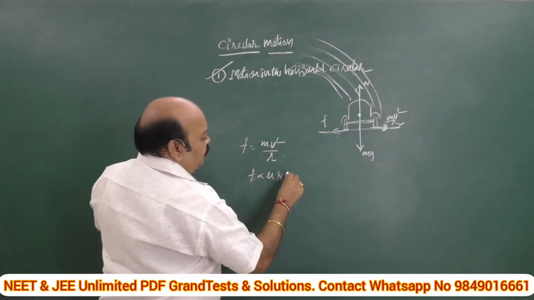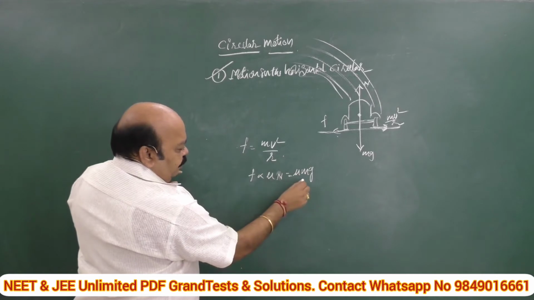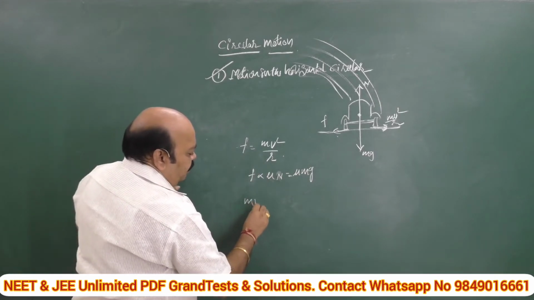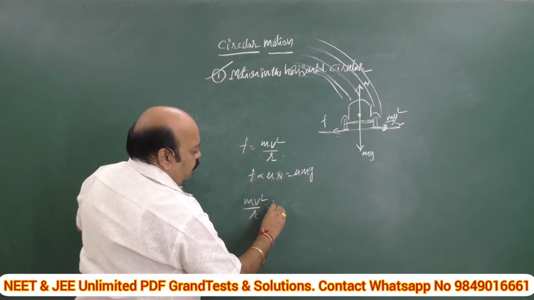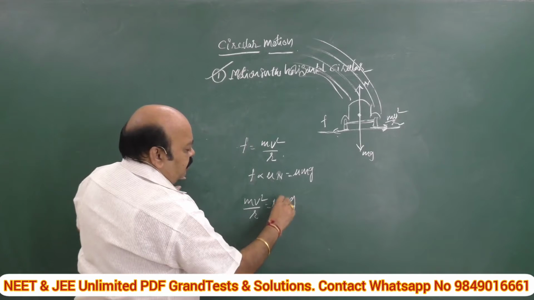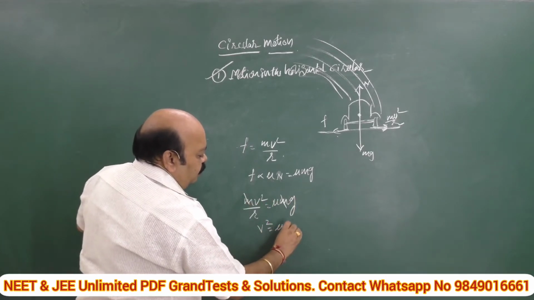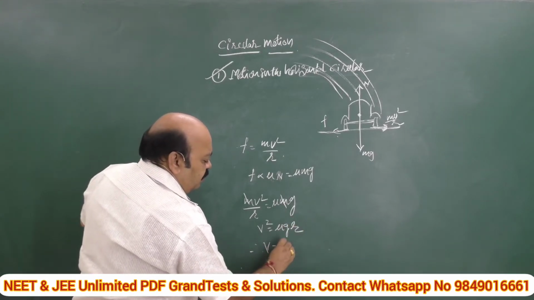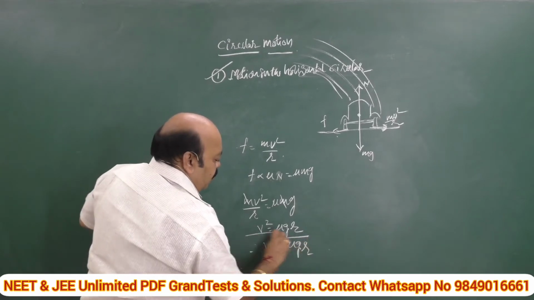Substituting, N is mg, so F is mu mg. Placing this in F, mv square by r is equal to mu m g. M gets cancelled. V square is equal to mu g r. Finally, V is equal to square root of mu g r.